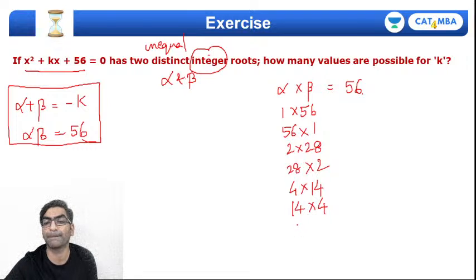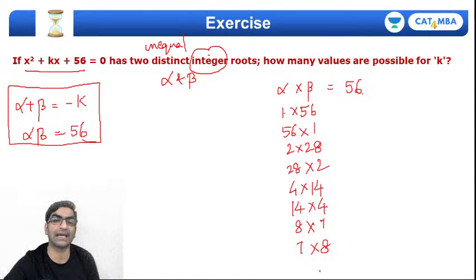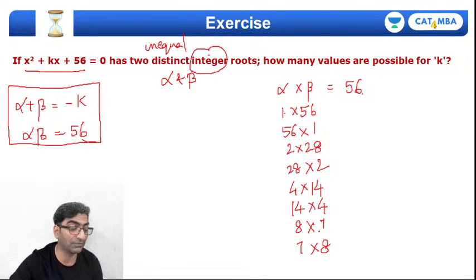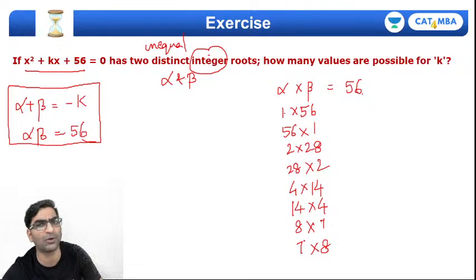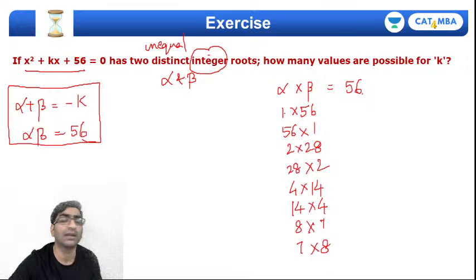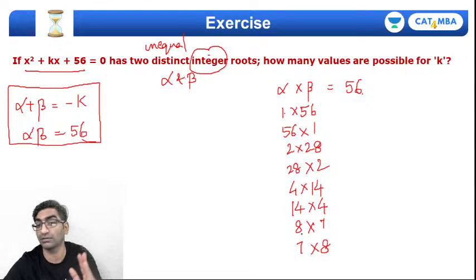Similarly, 8 and 7, and the other way around 7 times 8, right? Okay. So alpha और beta के मैंने सारे possible values list out कर दिए हैं, right? Now here is where most of you will go wrong, right? Most of you watching live, right? I want you to pause the video here maybe and ask yourself, are there any more possibilities? If you answer yes, there are no more possibilities, we've exhausted all of them, then you're wrong.